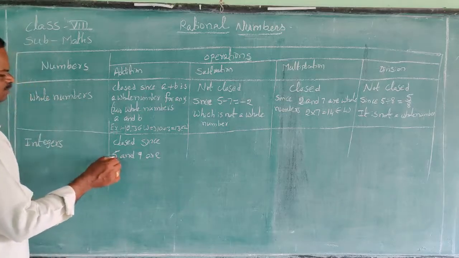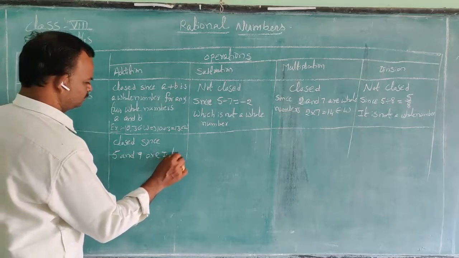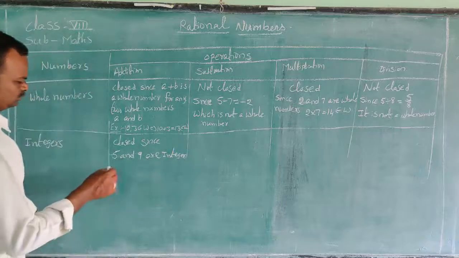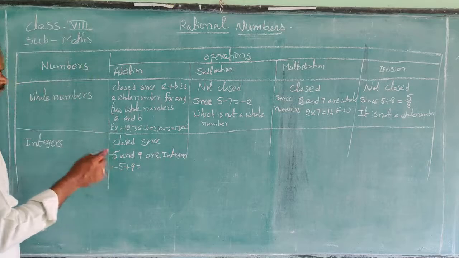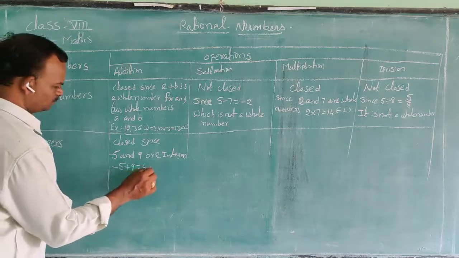We will take minus 5 and 9, which are integers. Minus 5 plus 9 is equal to 9 minus 5, which is 4.